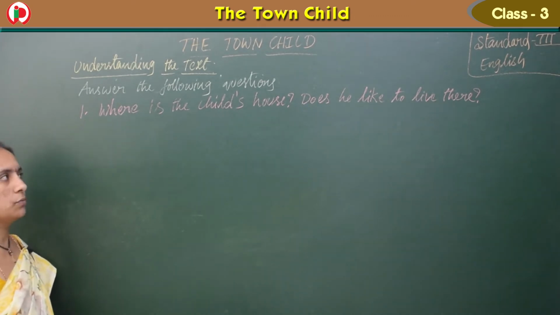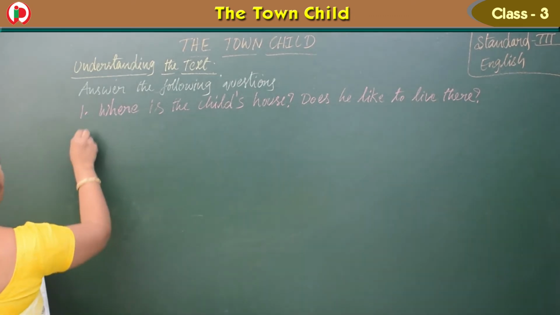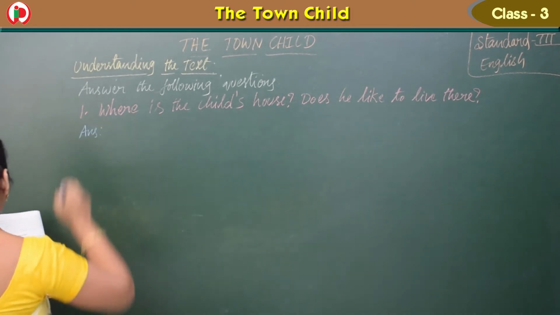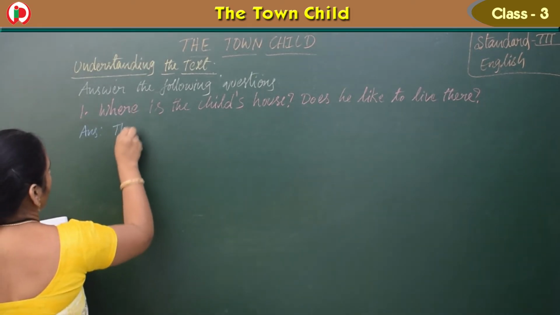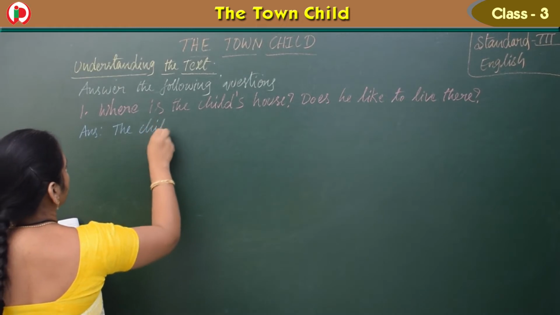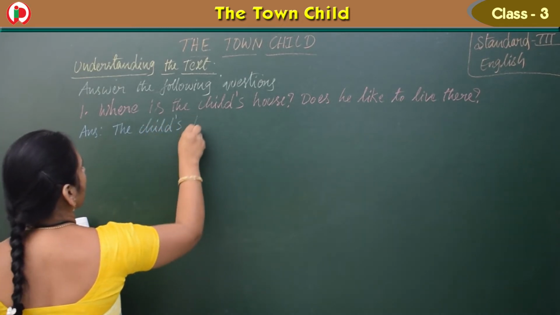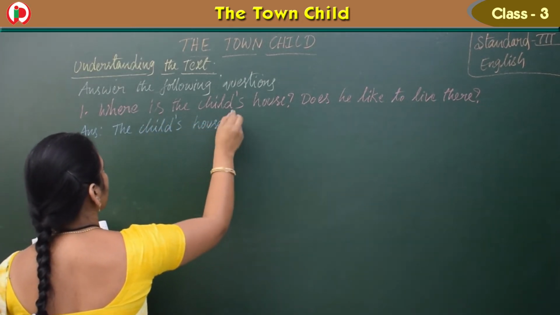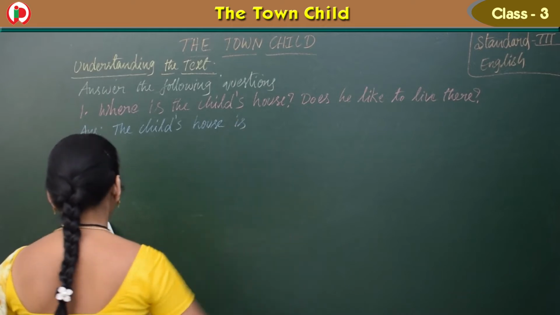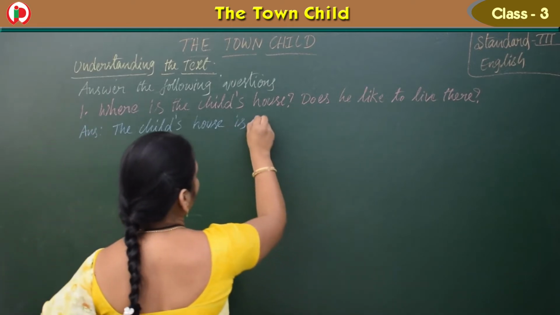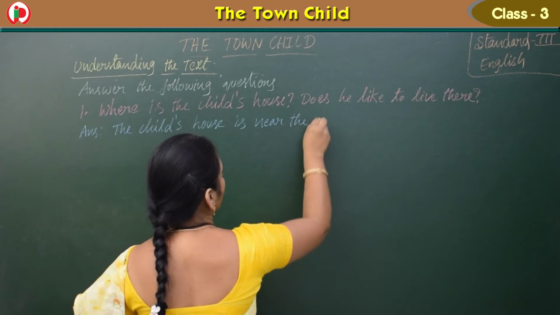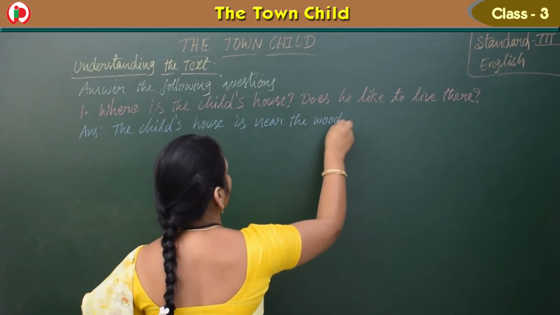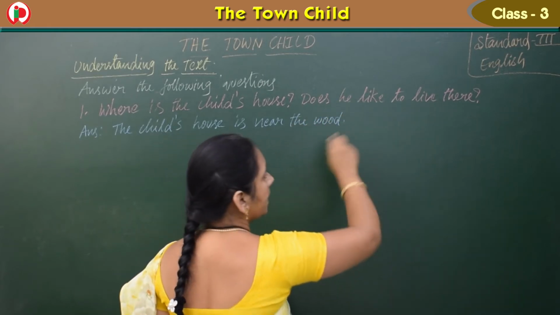So, where is the child's house? Near the woods. So, write the sentence on this. That answer we must write in a sentence. The child's house is near the wood. Does he like?